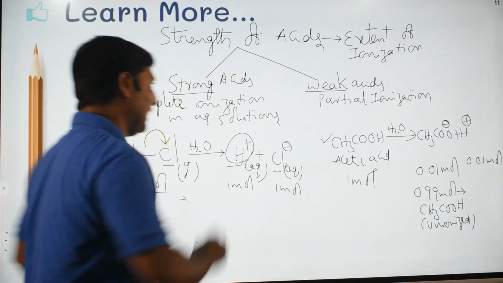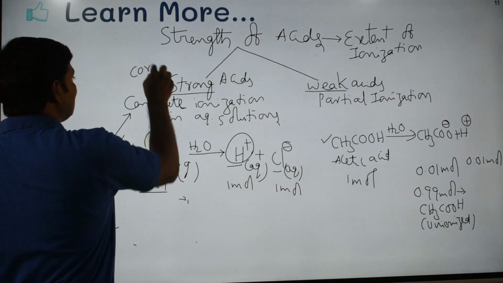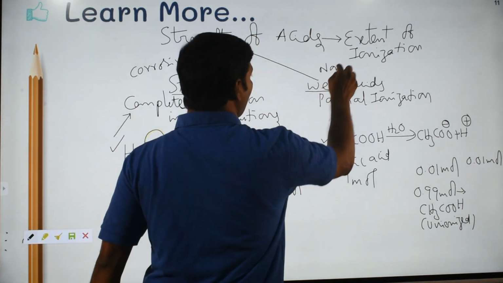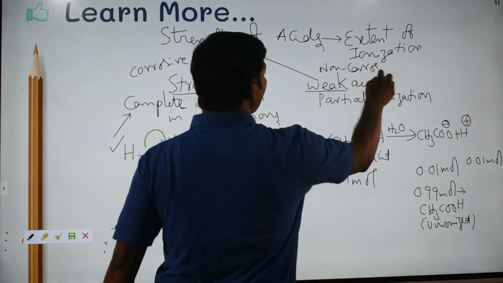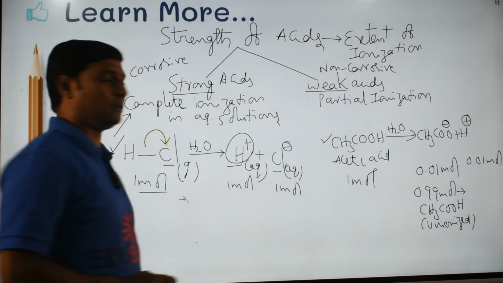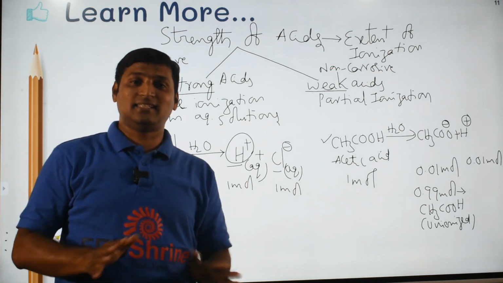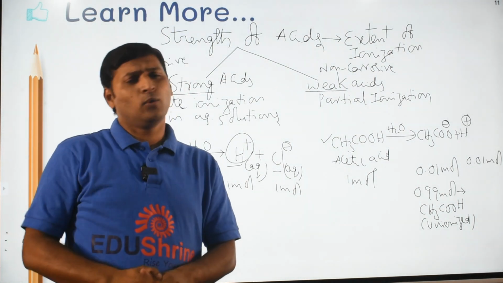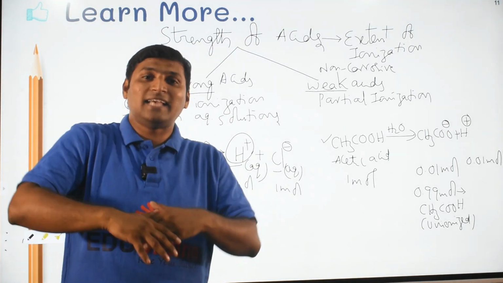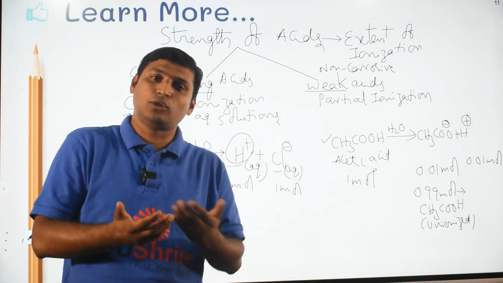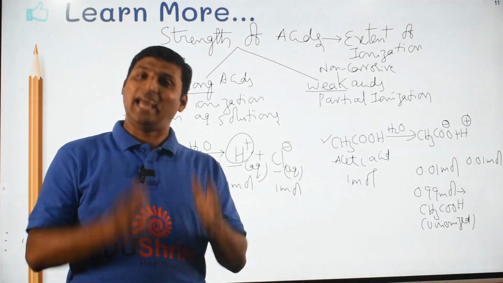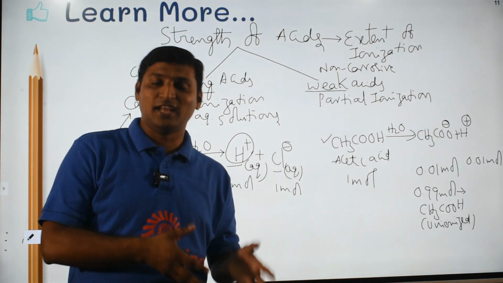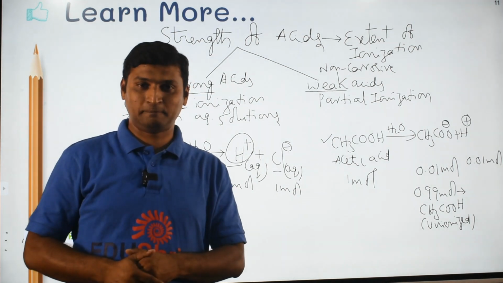Now please understand, strong acids are corrosive, weak acids are non-corrosive. Whereas in the question they mentioned that all acids are corrosive, that's why the reason is a wrong statement, whereas acid should be used carefully is a generalized statement which should be considered as a right statement. Hence, the option is option C, that is assertion is correct whereas reason is incorrect.